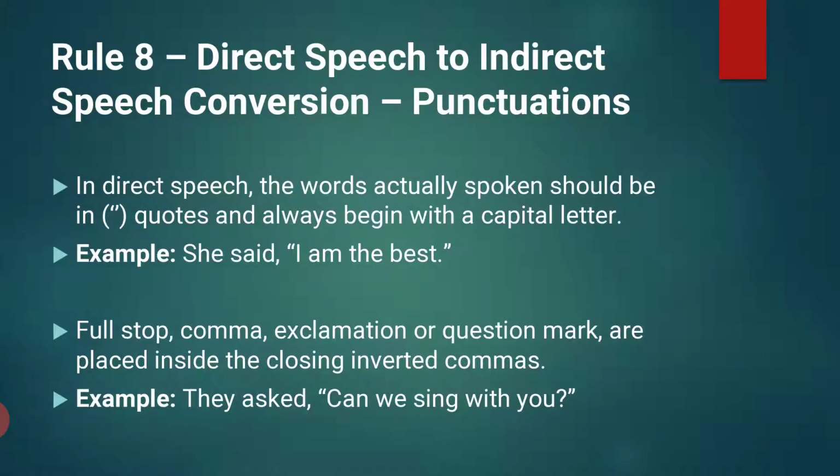Rule number 8, direct speech to indirect speech conversion: punctuation. What kind of punctuation you have to keep in your mind. In direct speech, the words actually spoken should be in quotes and always begin with a capital letter. Here, she said, "I am the best." So "I am the best" is in double inverted commas. So, this is the direct one.